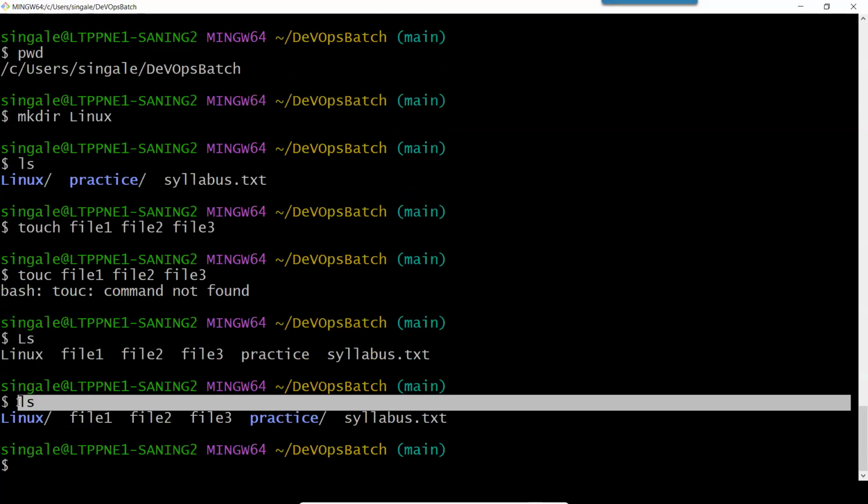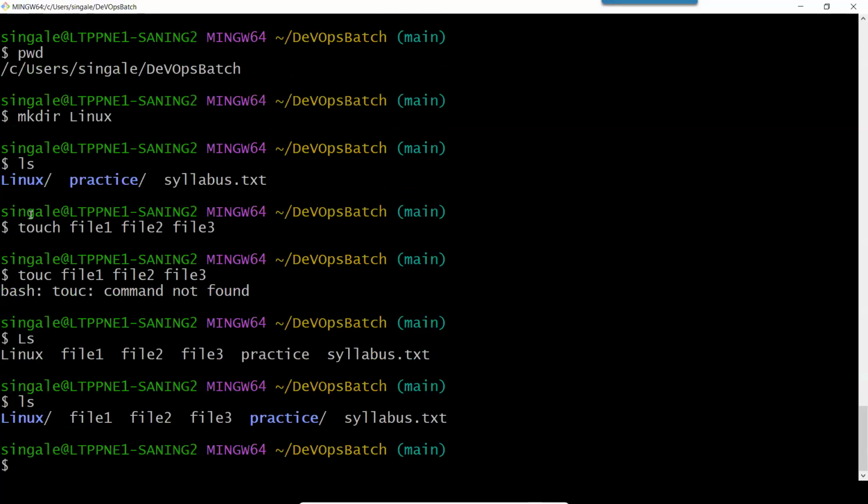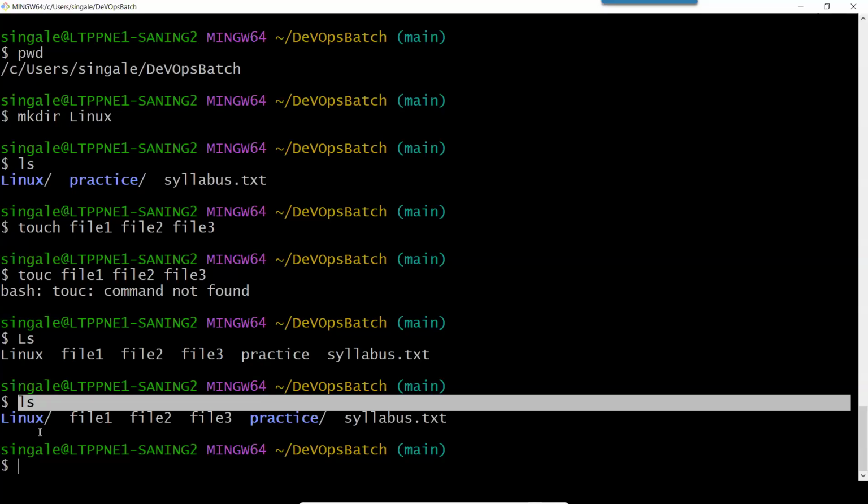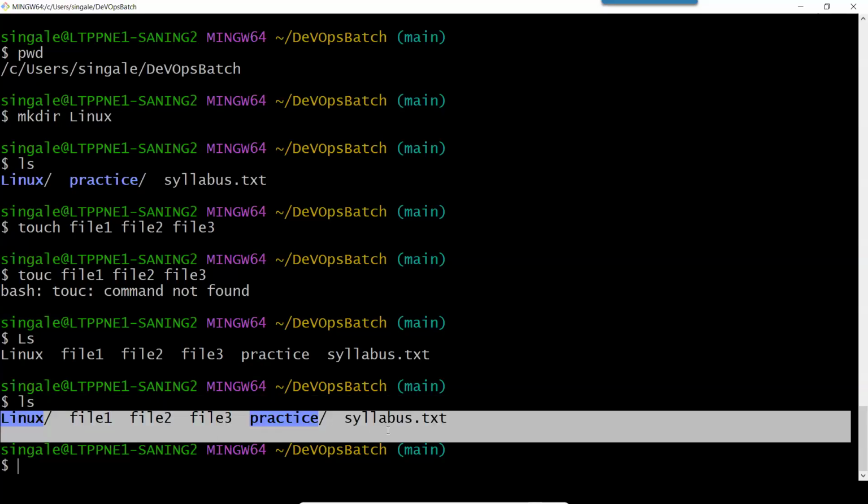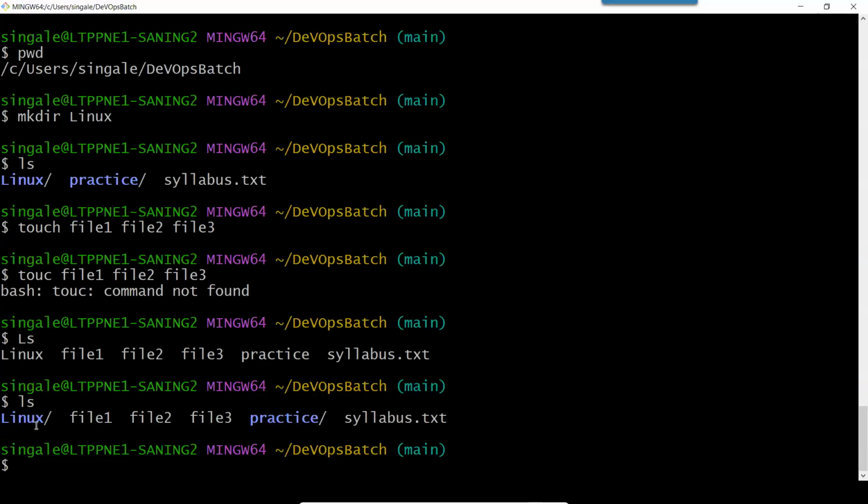So we have to use small ls, and all the commands which we are going to use will be small letters. Any command which we use on Linux is always in small case letters. So this is the ls command which lists all the files and directories in your folder. So here you can see file 1 is created, file 2 is created, file 3 is created, and these are the two folders which we have created. So these are the simple commands which we can use to create files and folders.